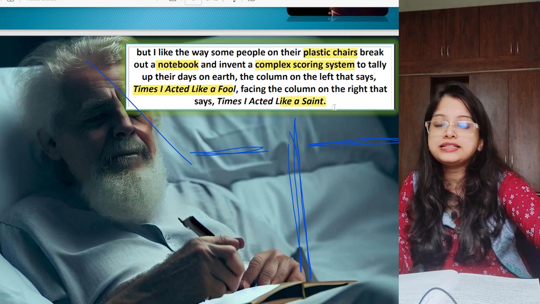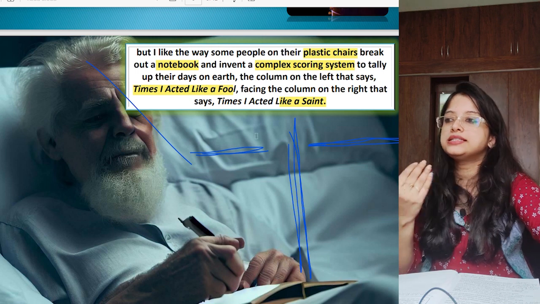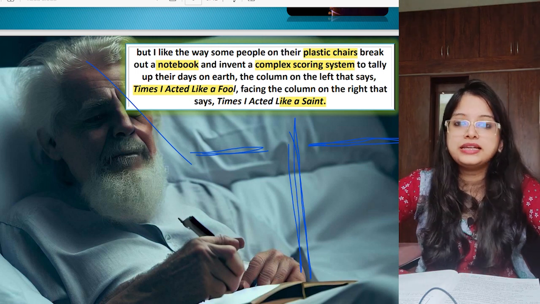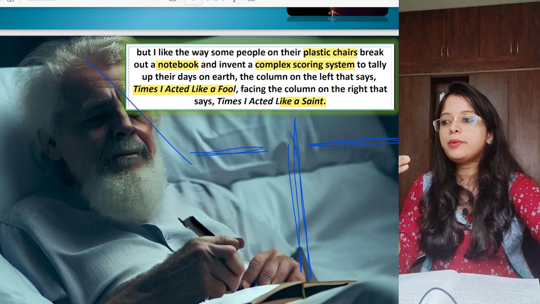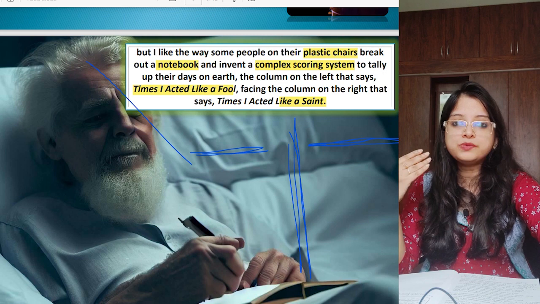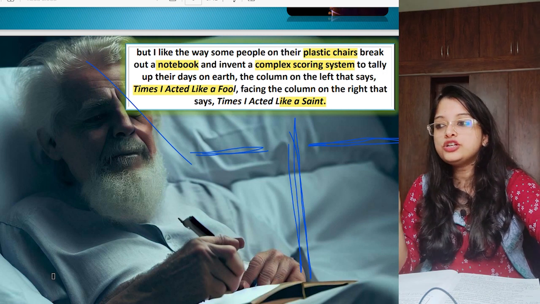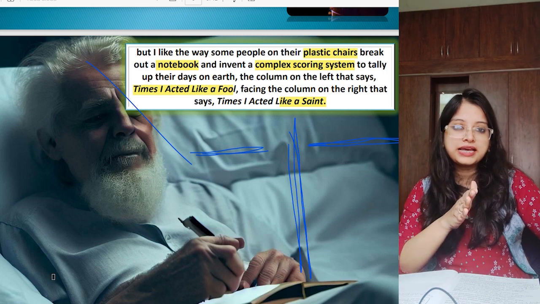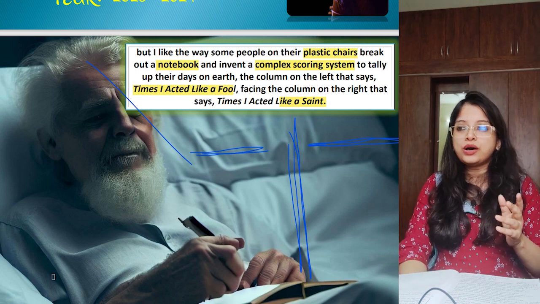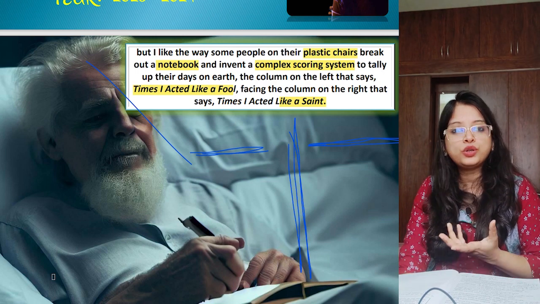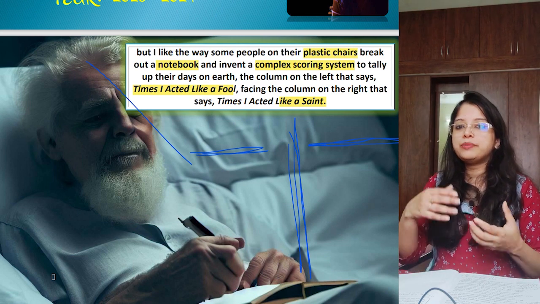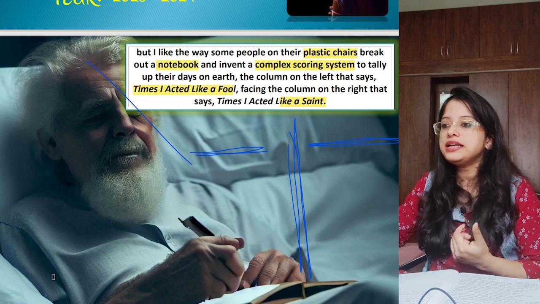That means on the right hand side he is writing about the good things that he has done in his life, and on the left hand side, he is writing about the mistakes that he had committed in his life, the times when he had acted very foolishly, what he should not have done. And on this side, what he has done and he is happy with it, he has done something good. So now that he has become old and maybe he will not survive, lying on the hospital bed, he starts thinking about what he has done in his life.